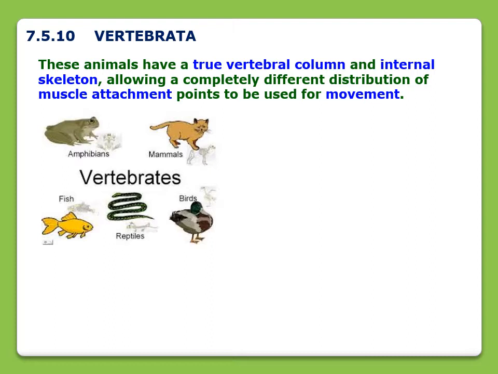At first, let me tell you the characteristics of vertebrata. The animals of the vertebrata group have a true vertebral column and internal skeleton. This skeleton allows a different distribution of muscle attachment, which is used for movement.